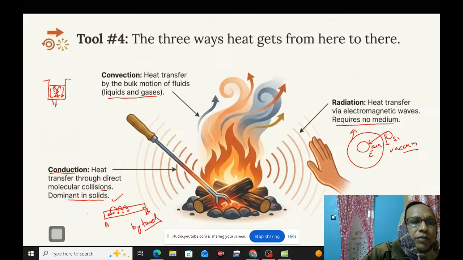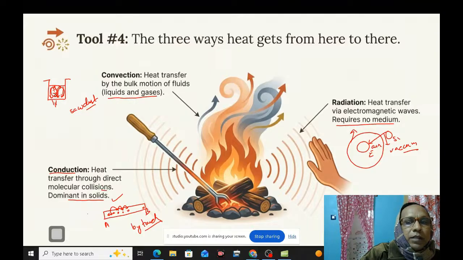In this way, water circulates and gets heated. If you add some sawdust, you can see that the sawdust revolves in this direction. That means convection is for liquids and gases.